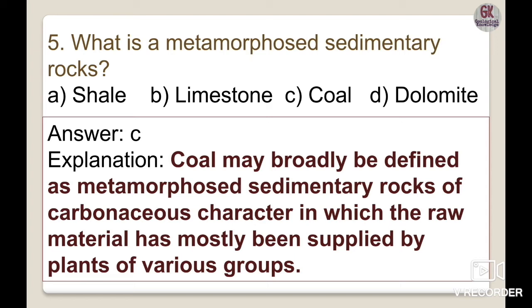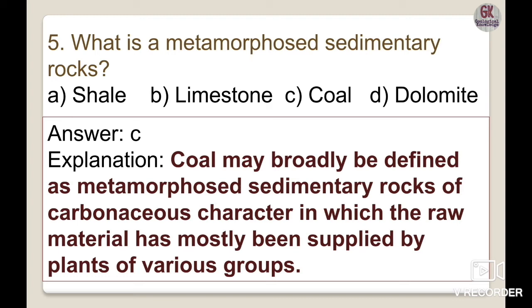But before it occurs as a sedimentary rock, it must undergo a metamorphic process, which is generally triggered by pressure and temperature conditions. That's why we can call coal a metamorphosed sedimentary rock.